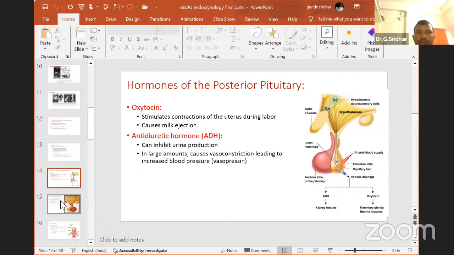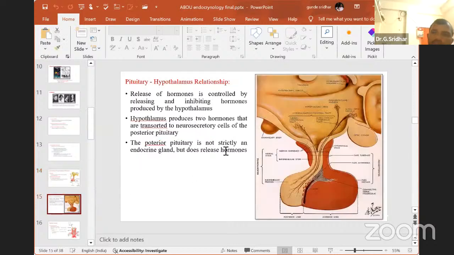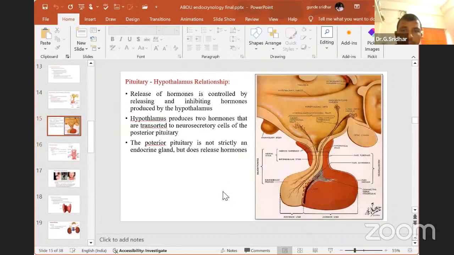Then coming to the next concept, I already told you that we will also discuss the different types of stimulators coming from your hypothalamus which will stimulate your anterior pituitary. You can see this is the hypothalamic region. This is the exact diagram of your hypothalamus. This is the optic chiasma, which is useful for vision. Then this is the mammillary body of your brain. But we will discuss the hypothalamus, which secretes different types of secretions that act on the anterior pituitary gland.